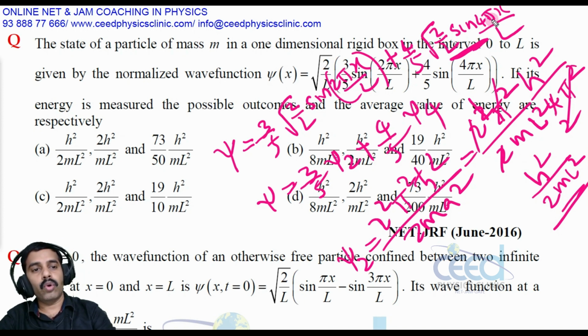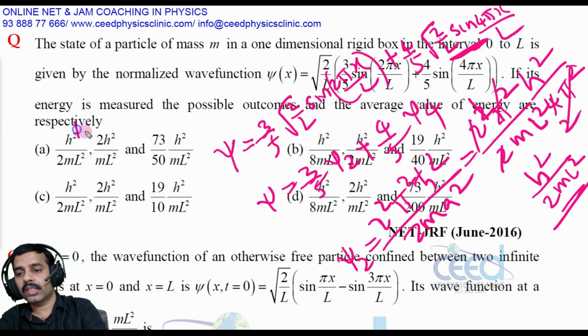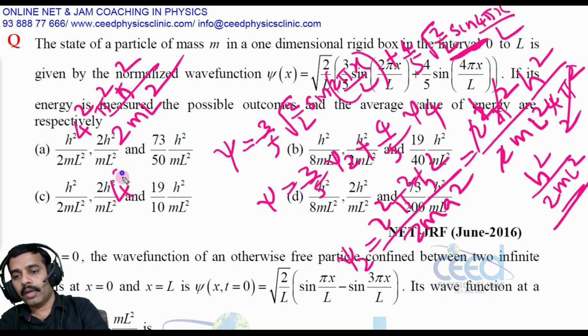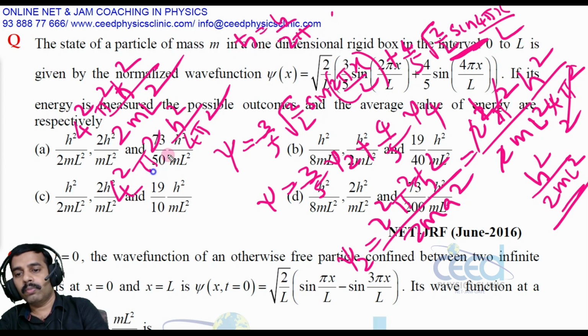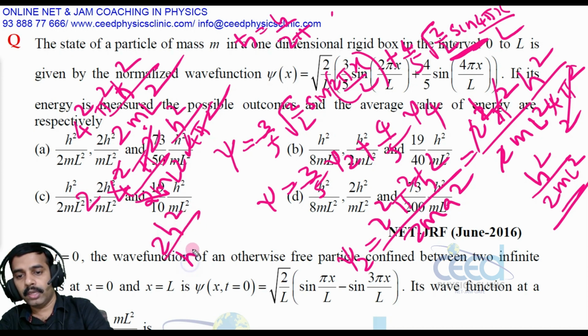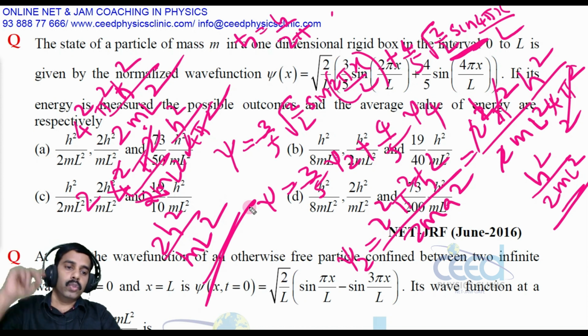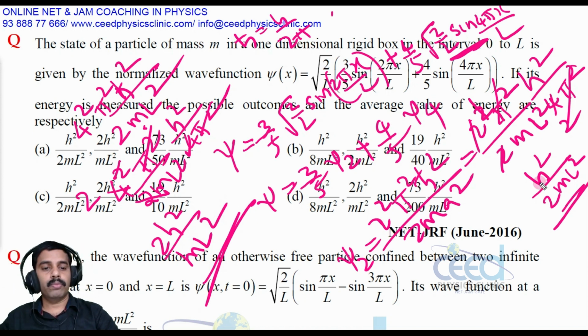And now for the fourth state, this is psi 4. For the fourth state, 4 square into pi square h cross square divided by 2m L square. And again I am converting this h cross into h square divided by 4 pi square. H cross is equal to h by 2 pi, right? So by 2m L square, again pi square cancel, 4 square cancel, 2 cancel, so 2h square divided by ml square. So the second possibility is that.